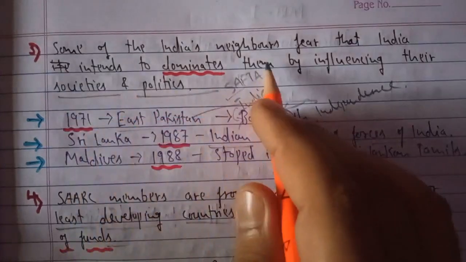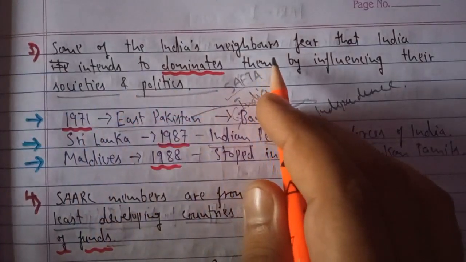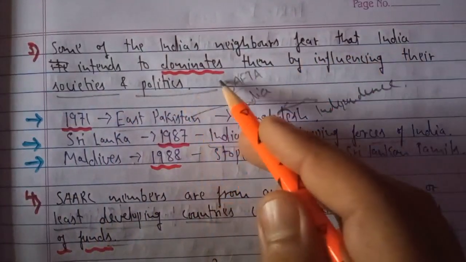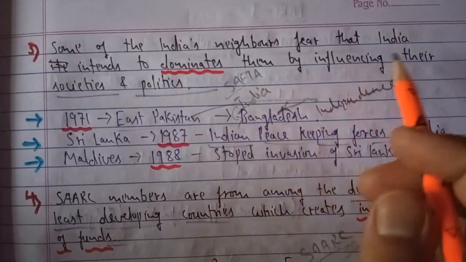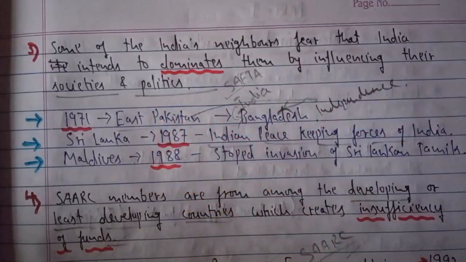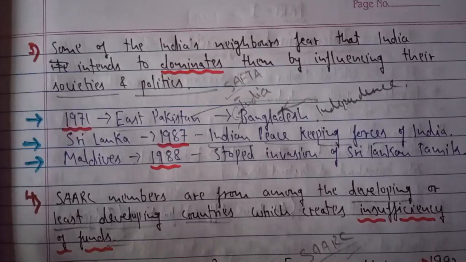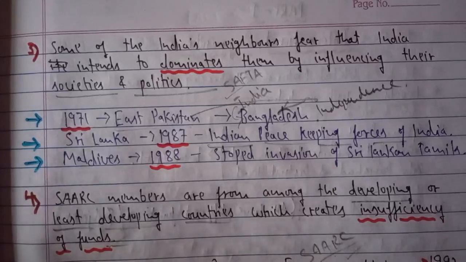Some of the Indian neighbors, or most of them, I would say, as India is centrally located, all fear that India intends to dominate this region by influencing their societies and polities. So they think that India is creating free trade zones or free marketing zones, which means India is trying to dominate their societies and political systems. They always think that India is trying to dominate this region politically, socially, and economically.